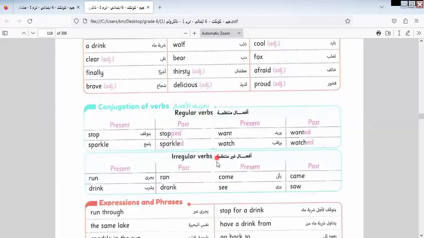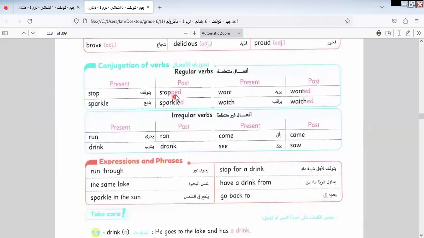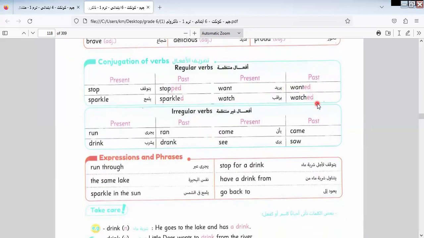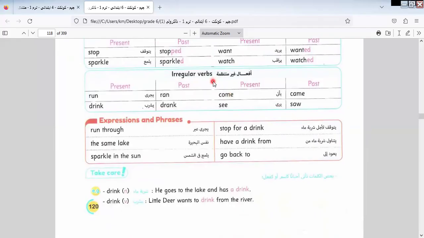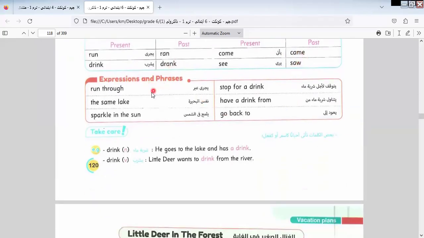Here we have some irregular verbs and regular verbs. As we told you before, the regular verb must be added by ed, like stop, sparkle, wanted, watched. Irregular verbs, as we told you, must be studied by heart, like run, rain, drink, drank, come, came, see, saw.